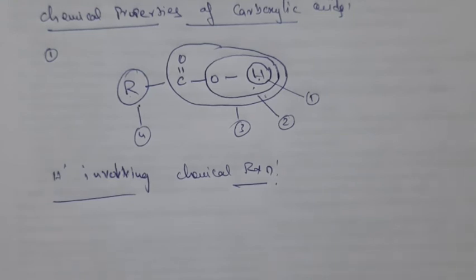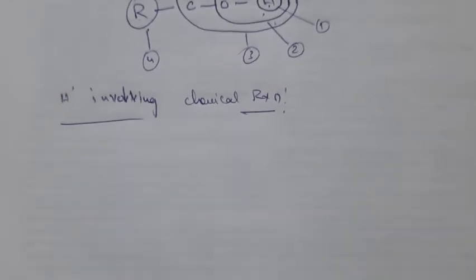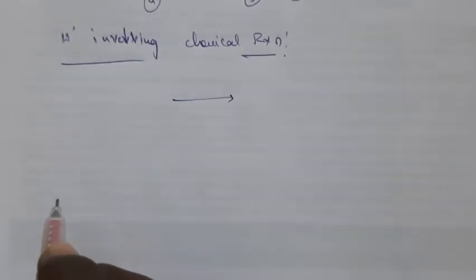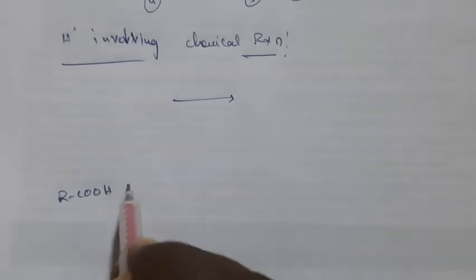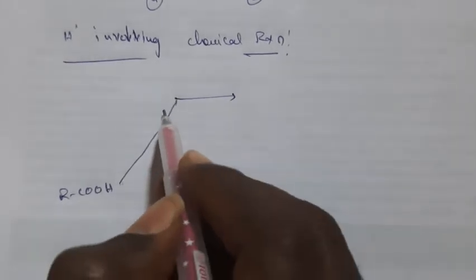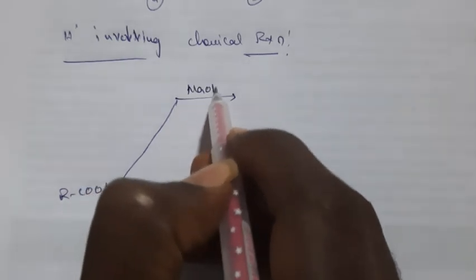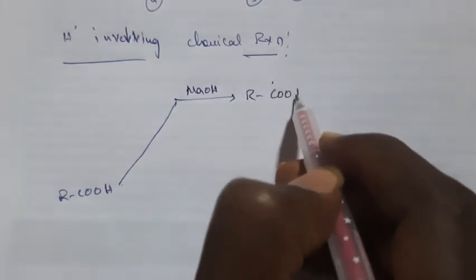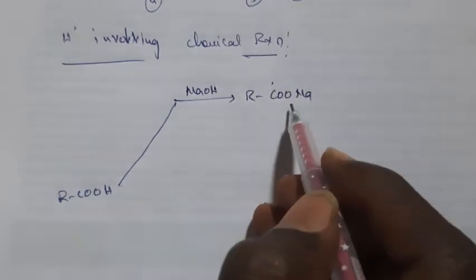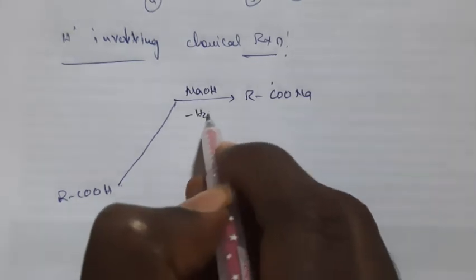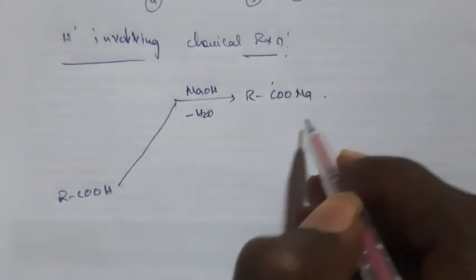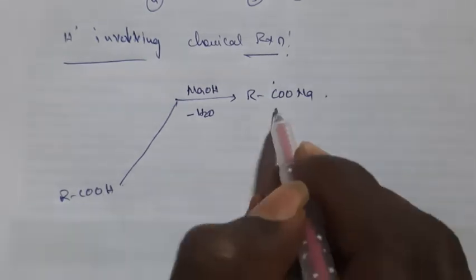The first one is a reaction with metals, right? We'll draw a diagram here. I'm writing RCOOH. If it reacts with a base, suppose NaOH, what is the product here? RCOONa, right, and water is a byproduct, minus H2O. So this is the main product here.